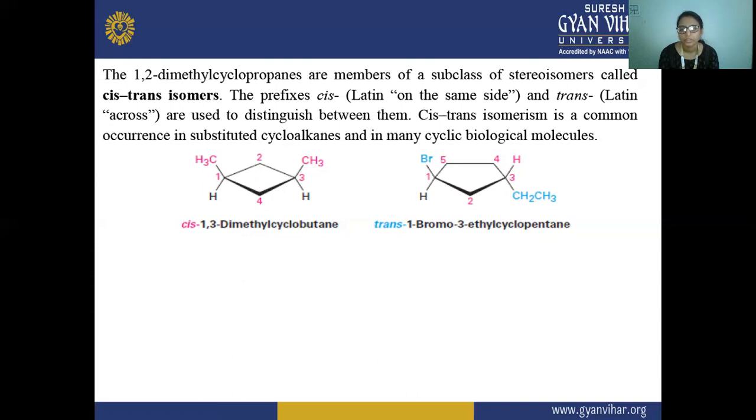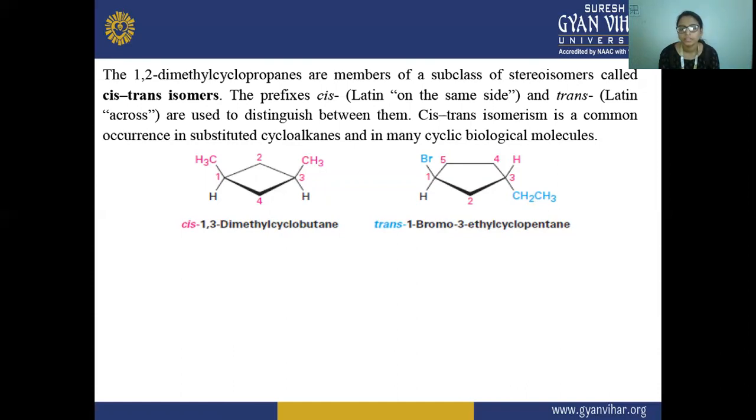And the prefix is cis. Here we use this cis. Cis is taken from the Latin word which means same side. That is, the atoms are bonded to the same side of the carbon atom.